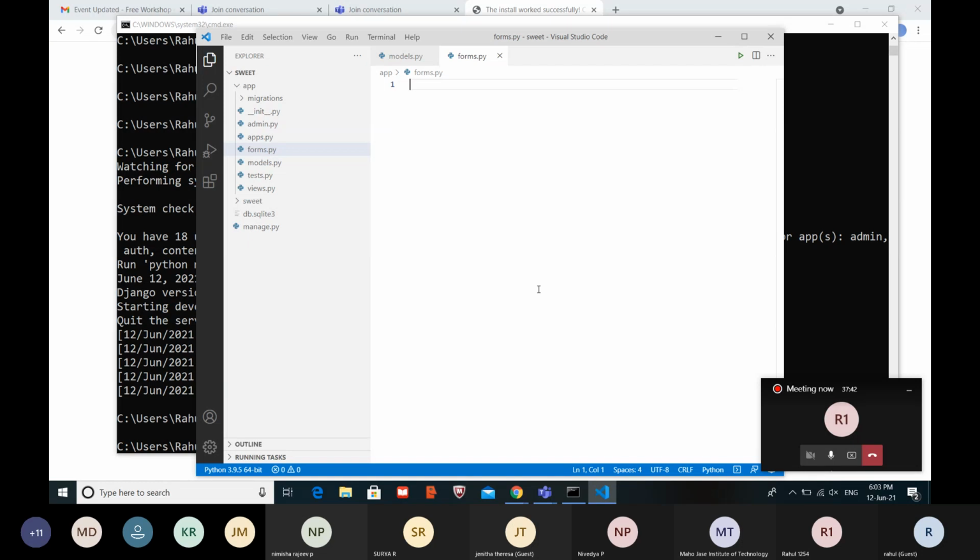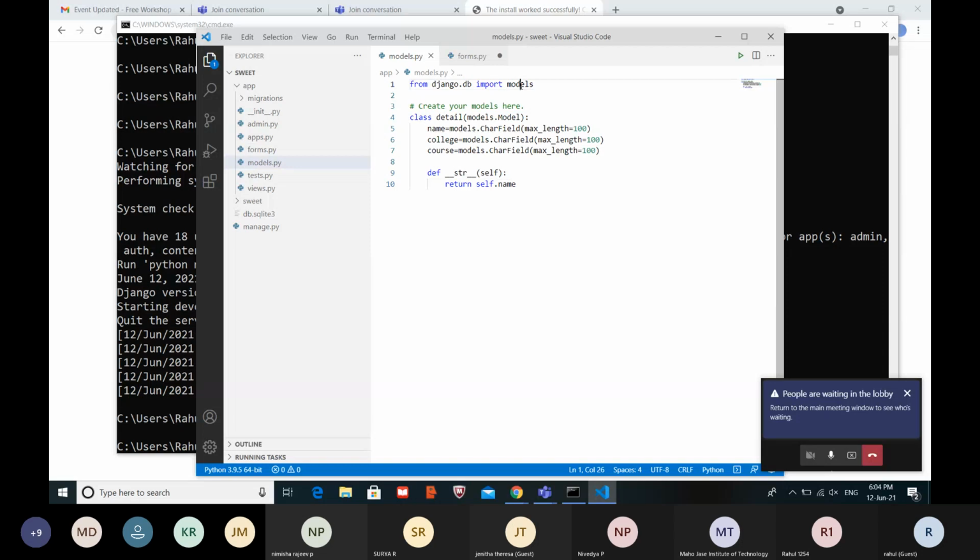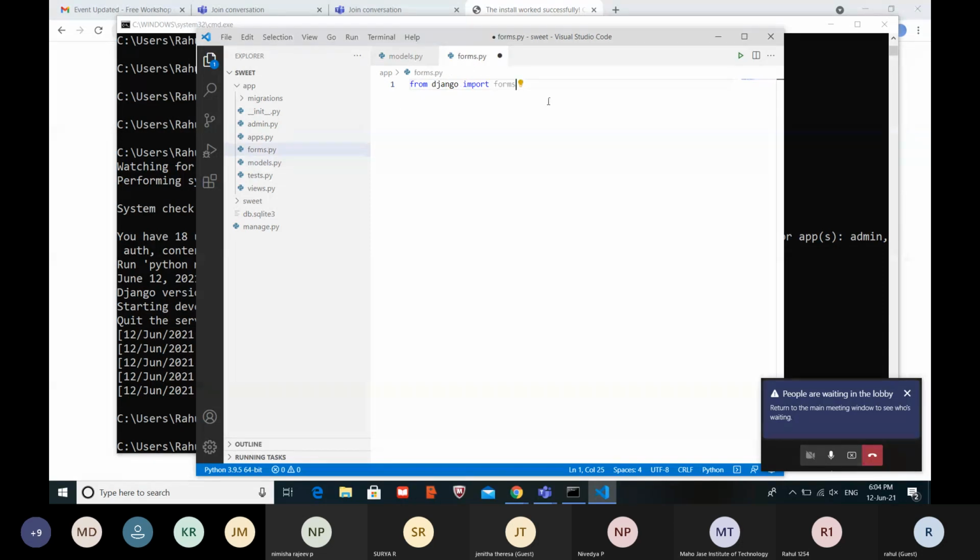Import some of the files. Import forms. Every file you create, you should import the particular things. In models.py, you imported models. In forms.py, you are going to import forms.